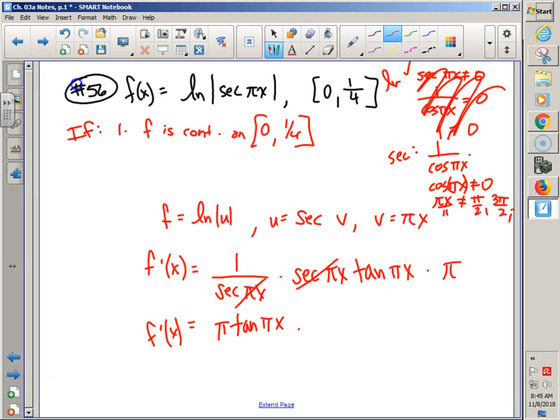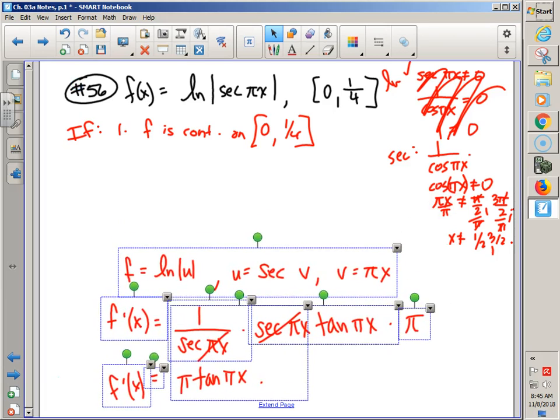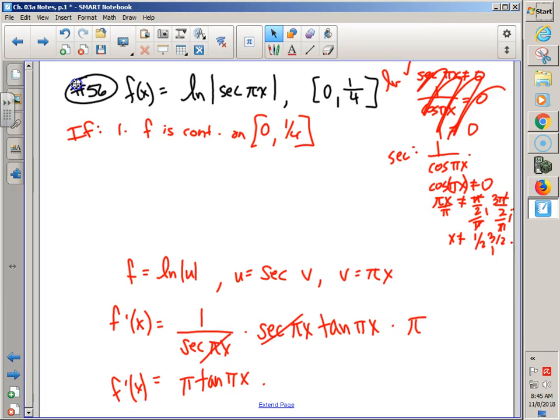But guys, what happens if I divide by pi? Don't I get that x can't equal 1/2 and can't equal 3/2 and can't equal 5/2? Are any of secant's vertical asymptotes going to happen in between there? 1/2 would be a problem, but he's not in that interval, so I'm actually totally okay. So I looked at ln's domain restrictions. Nothing could happen between 0 and 1/4. I looked at secant's domain restrictions. No vertical asymptotes will happen between 0 and 1/4. So guess what? Whew, continuous is true.